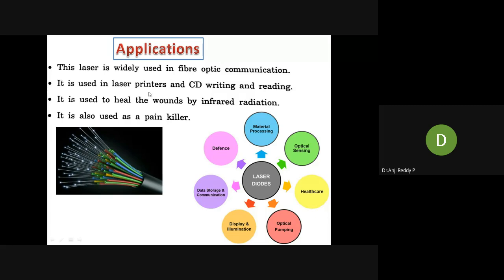And the second one, it is used in laser printers. Generally, whatever printers we are using nowadays, those are laser printers only. Can anyone tell what is the earlier version of the laser printer? Before the laser printer, what did we use for printing purposes? Can anyone tell?